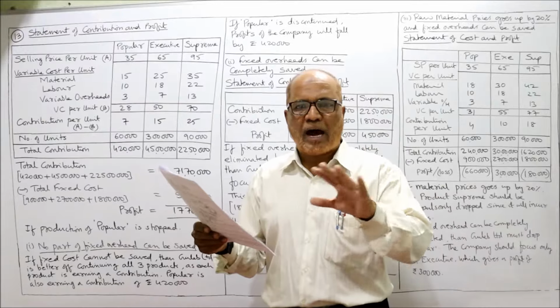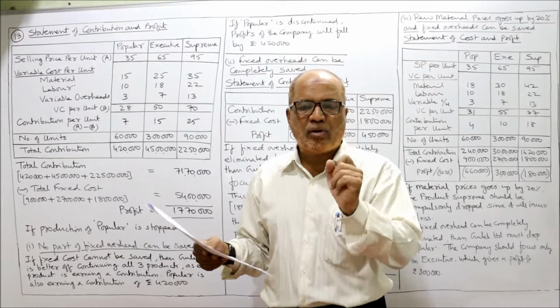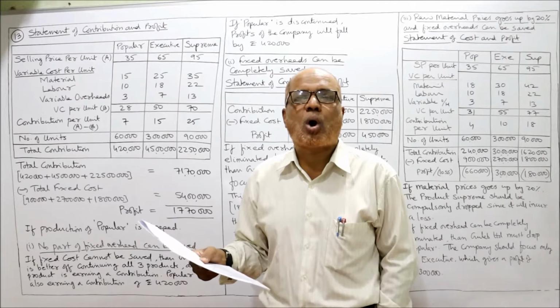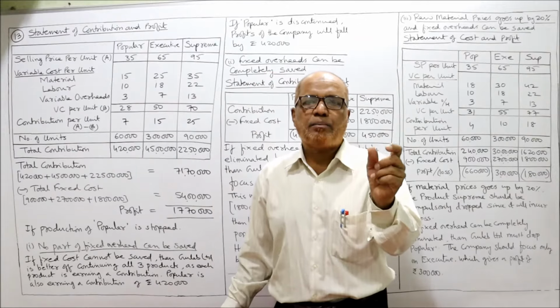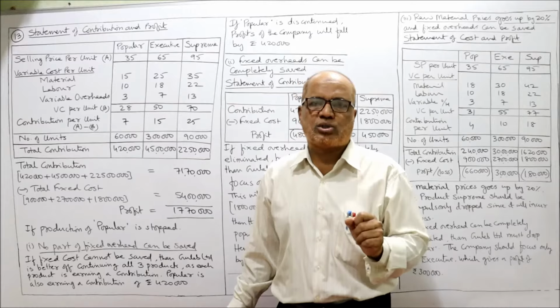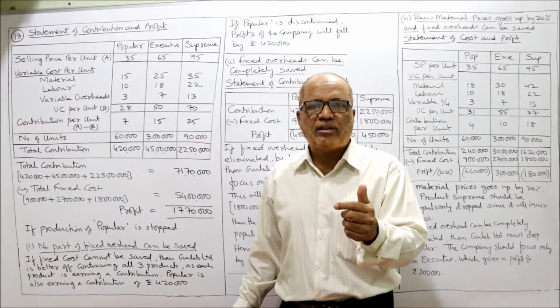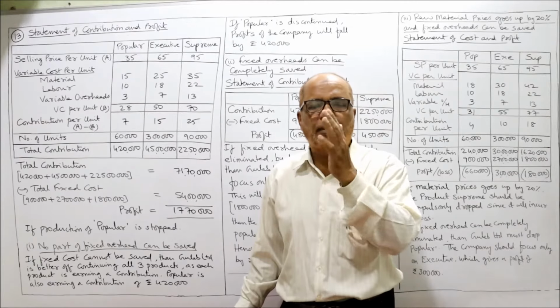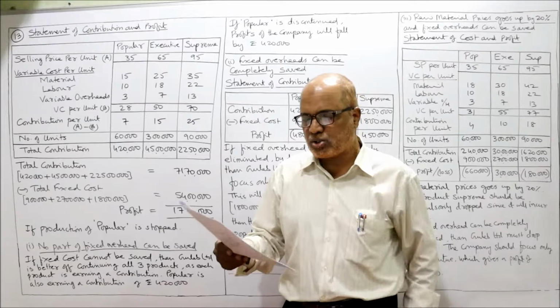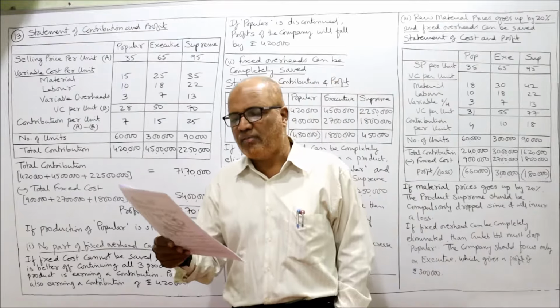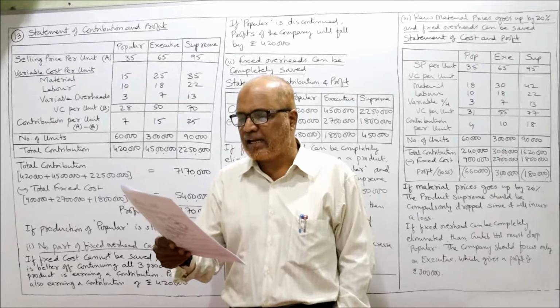When we have the selling price per unit and the variable cost per unit, we can calculate contribution per unit. Remember, contribution means selling price minus variable cost. Variable cost is not given in the problem, so we have to add up the material, labor and variable overheads to get variable cost. Then fixed overheads are given: 9 lakh, 27 lakh, 18 lakh.